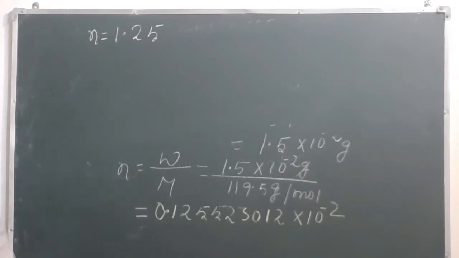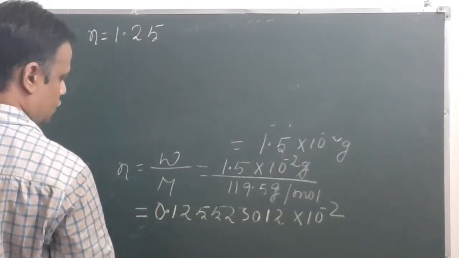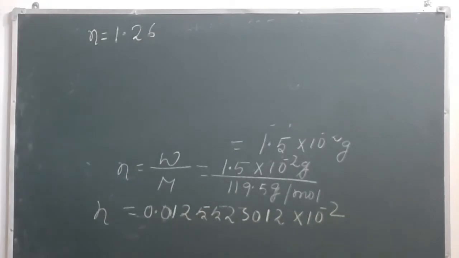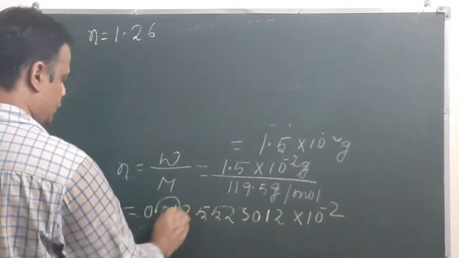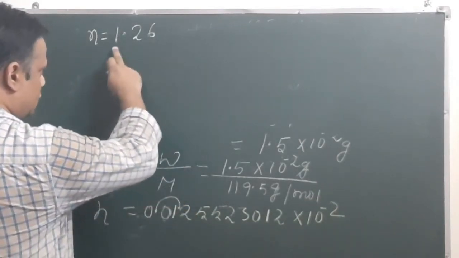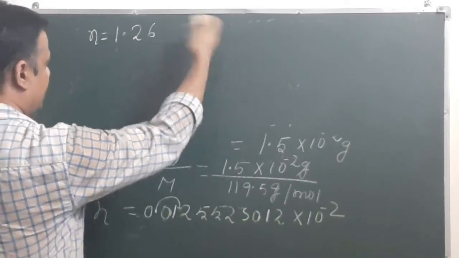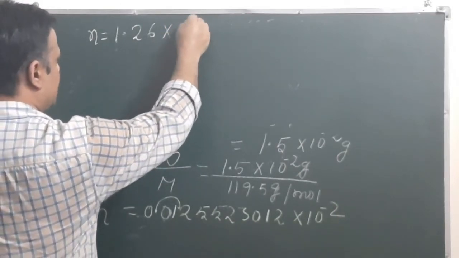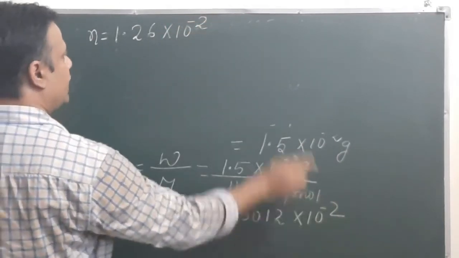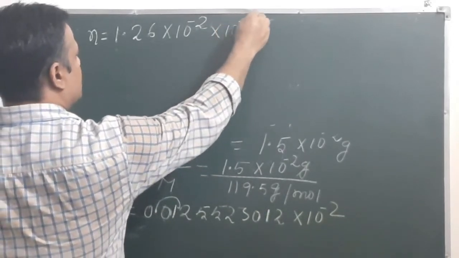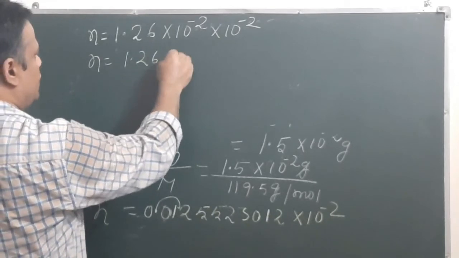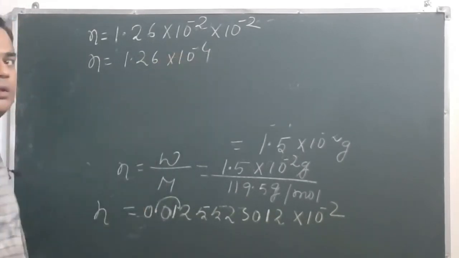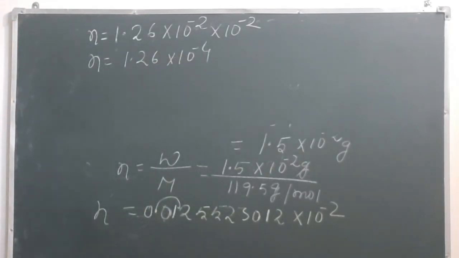So if we shift this decimal 2 positions, we have 1.26, and we have shifted 2 positions, that's why 10 to the power minus 2, and already 10 to the power minus 2 is there. So here n will become 1.26 into 10 to the power minus 4. So we have determined the number of moles.